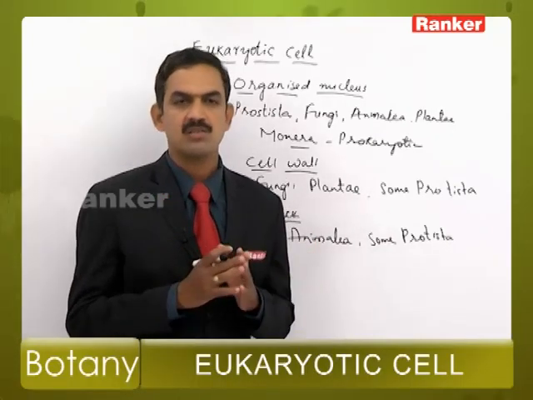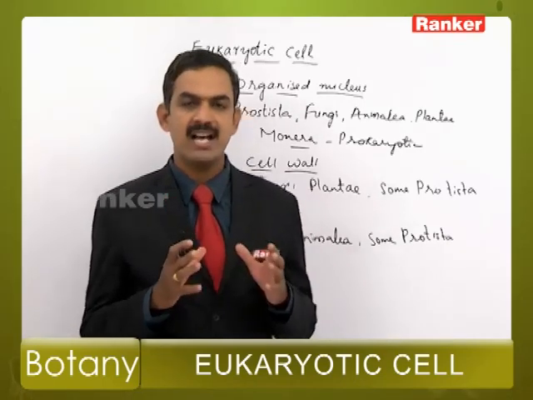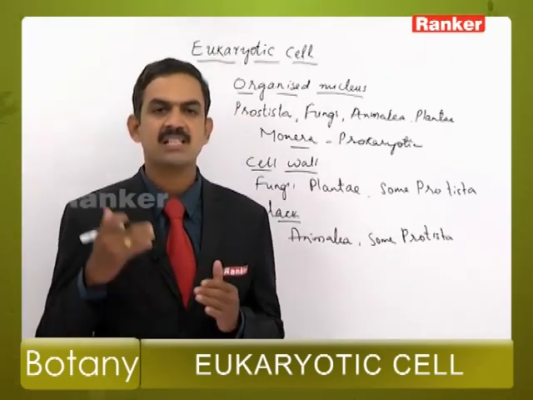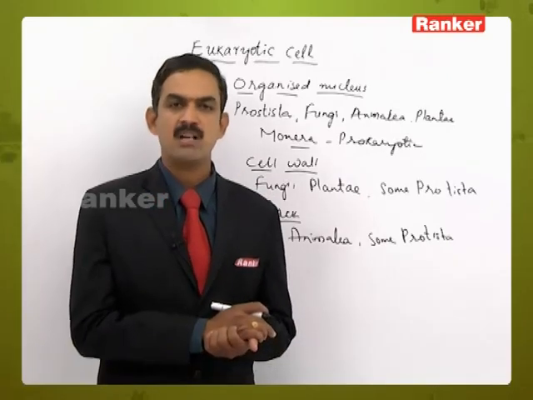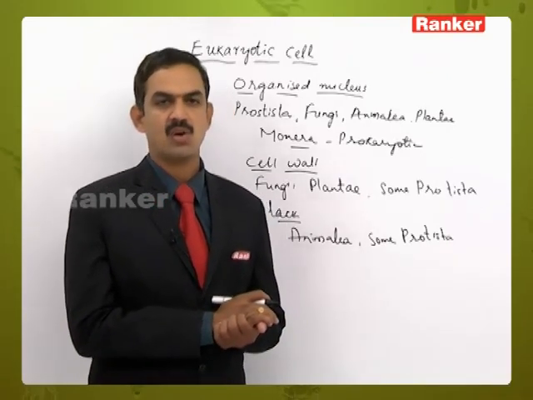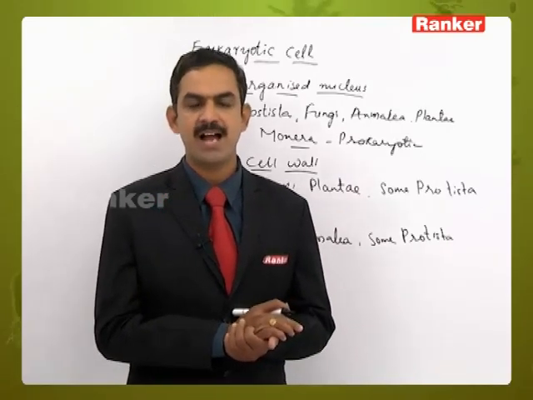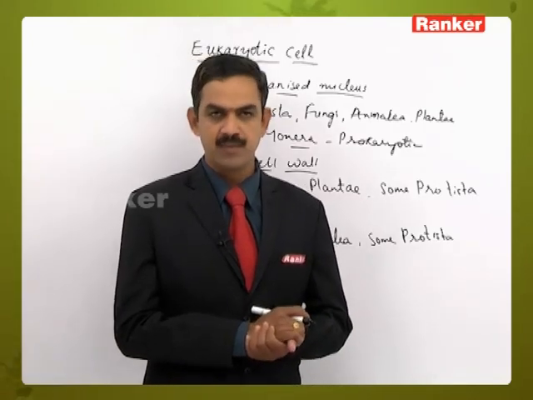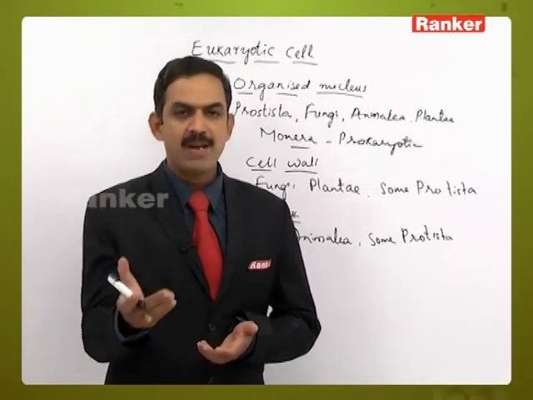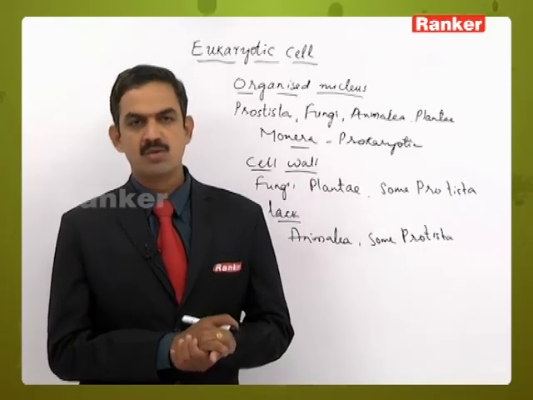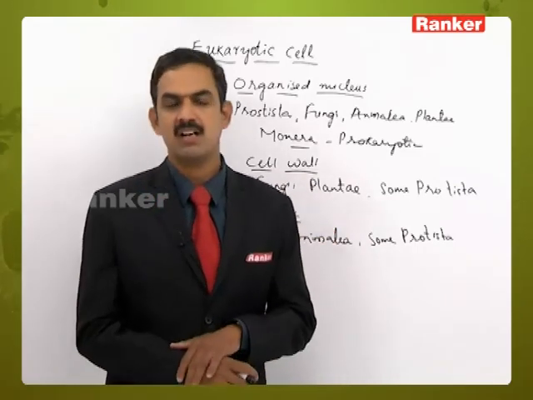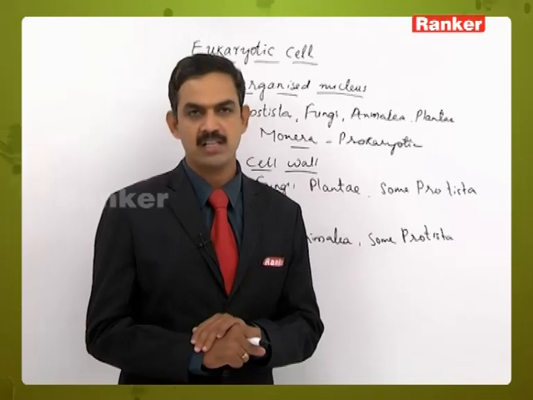And what is a cell? Cell is an organized mass of protoplasm which is surrounded by plasma membrane. That organized mass of protoplasm which is surrounded by plasma membrane is called a cell. And it may or may not contain the cell wall. Based on that, we have already said that there is a differentiation of the groups of organisms.